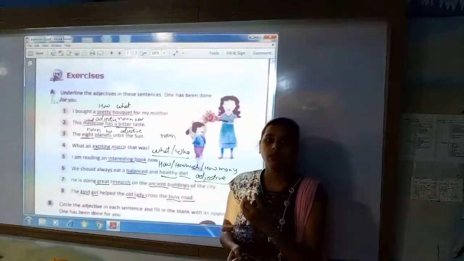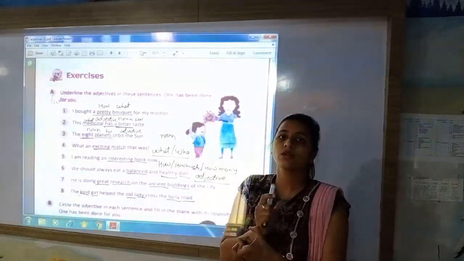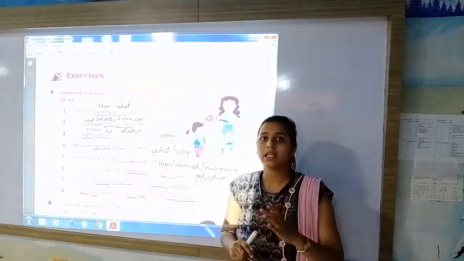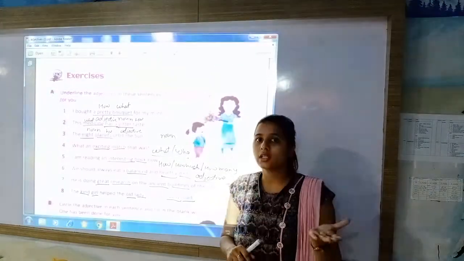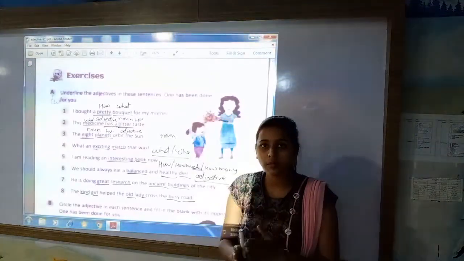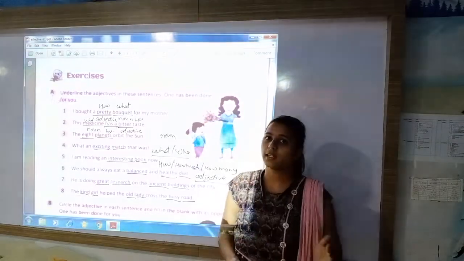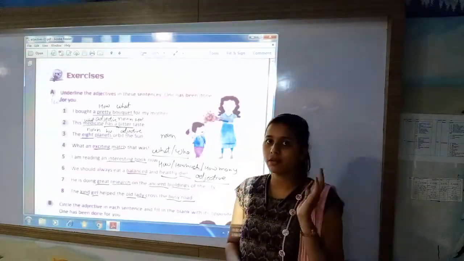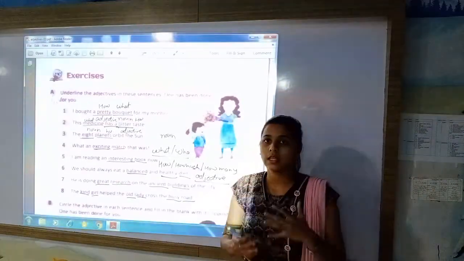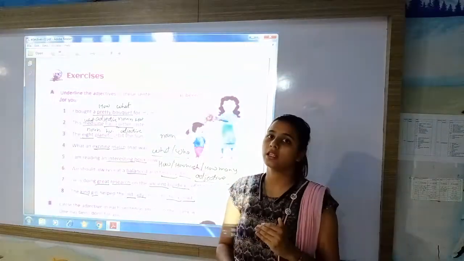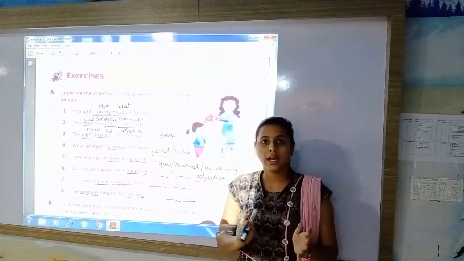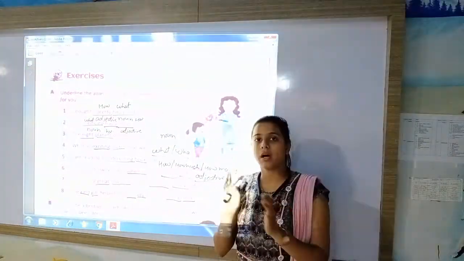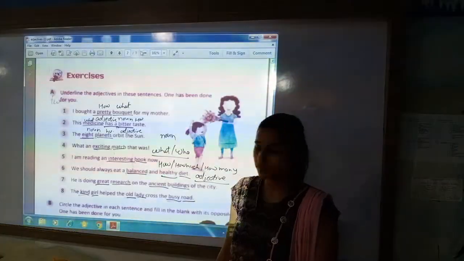If the adjective is after the noun, then between the noun and the adjective there will be a helping verb. Clear? In this way the adjective is placed in the sentence and describes the noun.